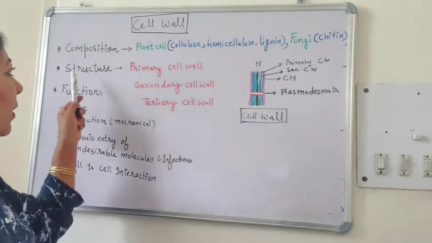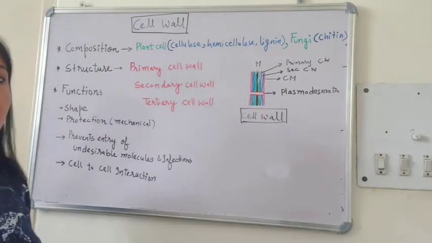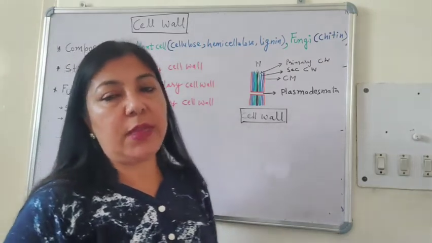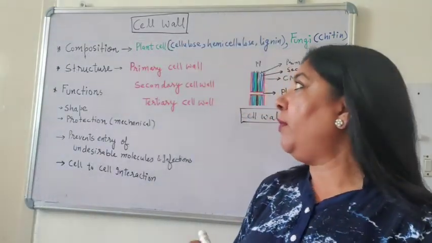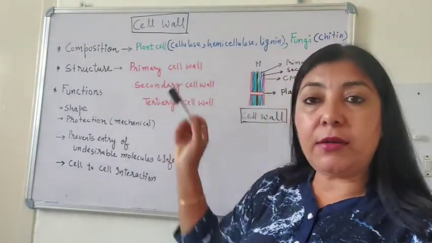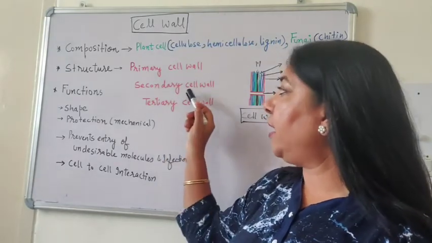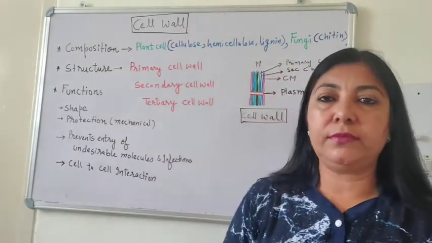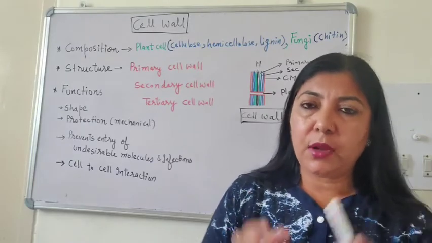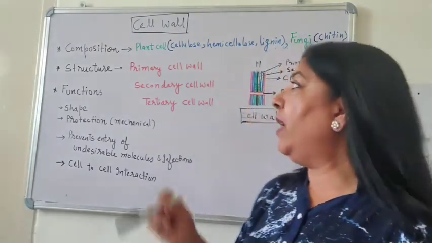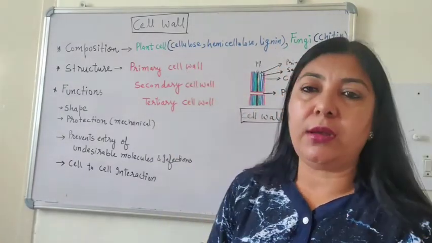So cellulose and its derivatives. Fine. Now second is structure. When you talk about the structure of the cell wall, it may be primary cell wall, secondary cell wall or tertiary cell wall. How are they different? All plant cells will have primary cell wall.